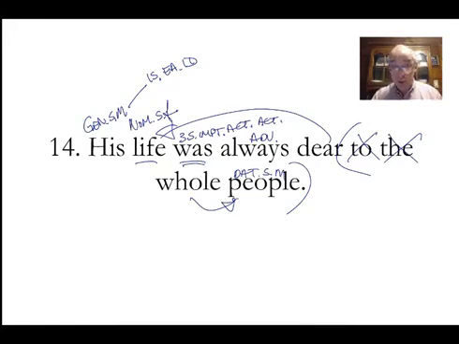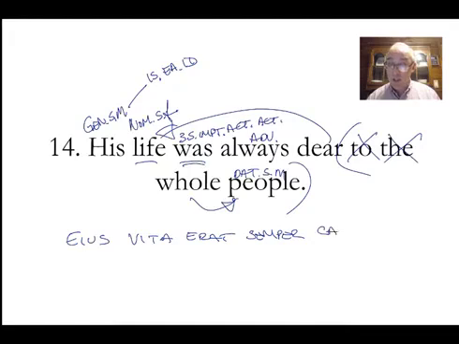There, I've analyzed everything. Let's just jump to it. His, eius. Life, vita. Was, erat. Always, semper. Dear, cara, because it needs to modify vita. To the whole, we know that we want toti populo. Toti is one of those. Most other adjectives, except for the una sola nauta adjectives, are going to have the regular endings, populo. But this one has the quirkiness.